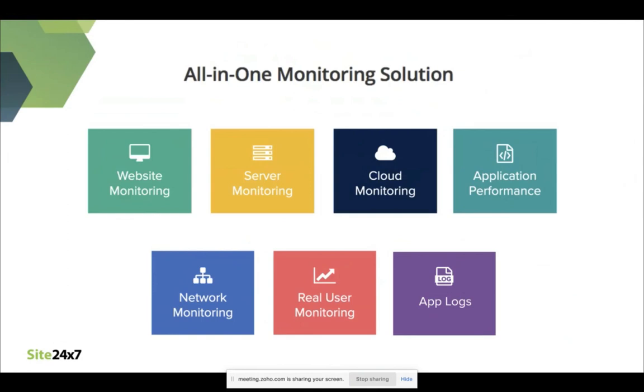You can also monitor your AWS or Azure instances and even monitor servers or websites within your internal network. Site24x7 APM helps you in monitoring your entire application stack and track every transaction that happens, allowing you to optimize them before your end users are affected. Site24x7 APM is currently available for Java, PHP, .NET, Node.js, and Ruby applications.